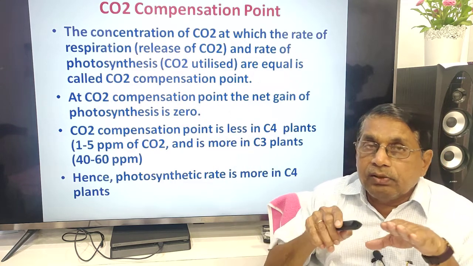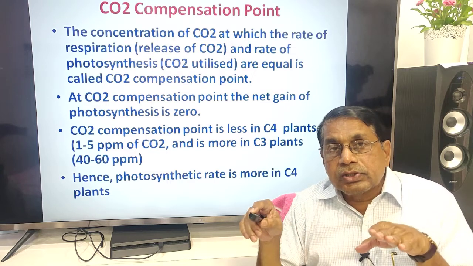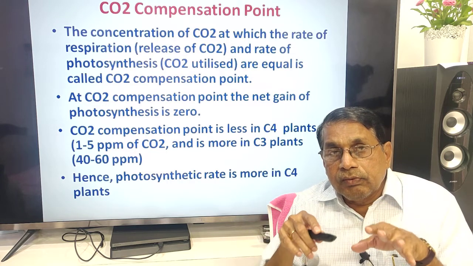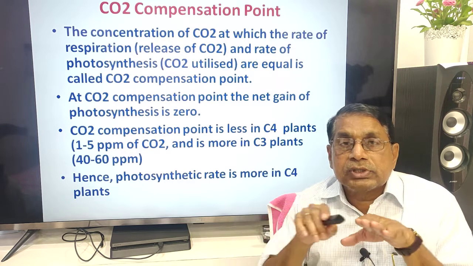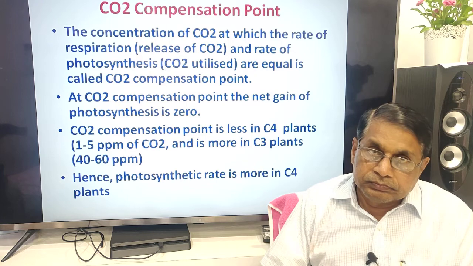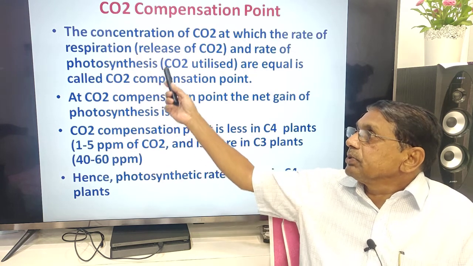That means the rate of release of oxygen during photosynthesis and utilization in respiration are equal. This is called the compensation point.